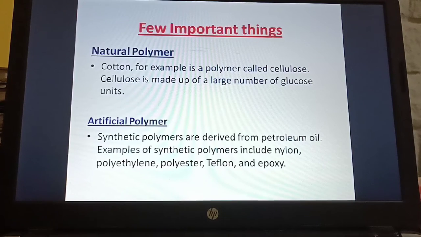As I said, glucose is a single unit, and when you add these units it becomes a long chain, and a long chain is nothing but a polymer. So in cellulose, the monomeric unit is glucose. If I ask what the monomeric unit in cellulose is, that is nothing but glucose.